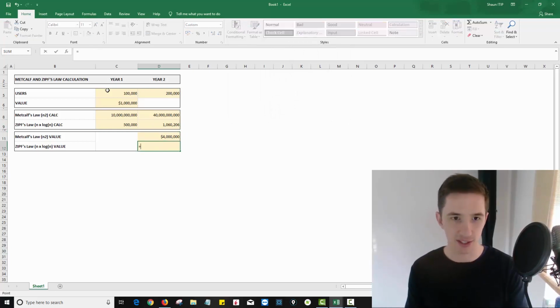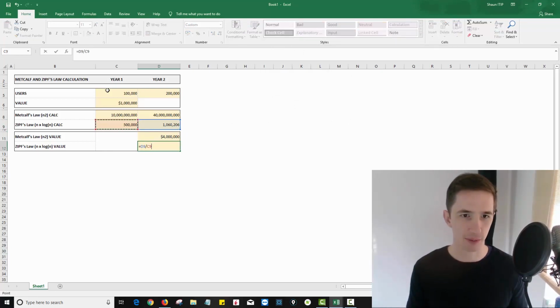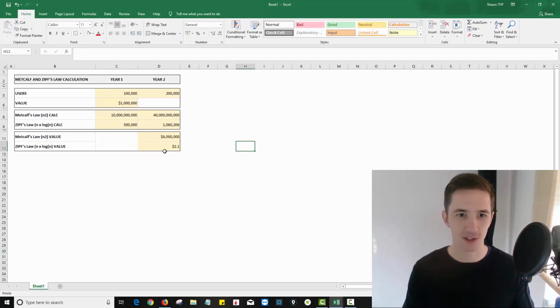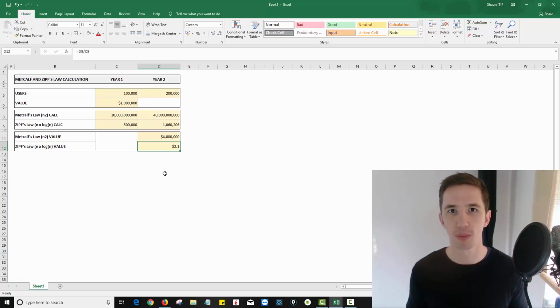Now, if we look at one divided by the other, just like we did before, what's the multiple? And I'm just going to break that out to one decimal place quick. We can see that it's a multiple of 2.1. Forget the dollar sign right now. I'm just calculating the multiple. It's 2.1.